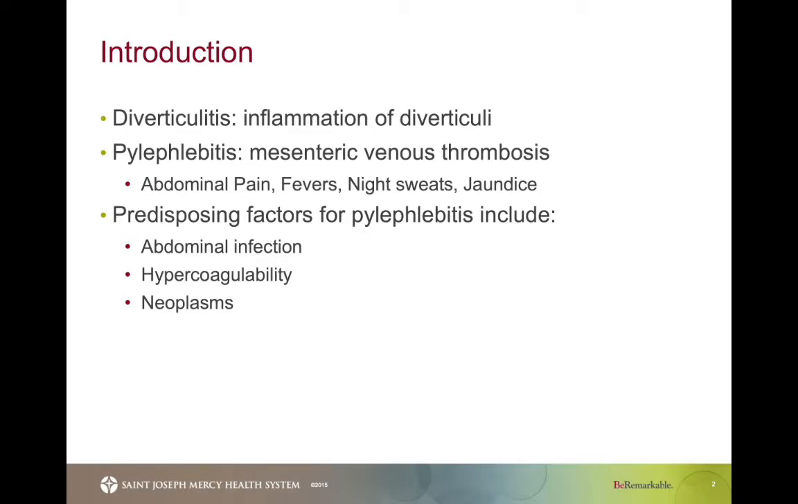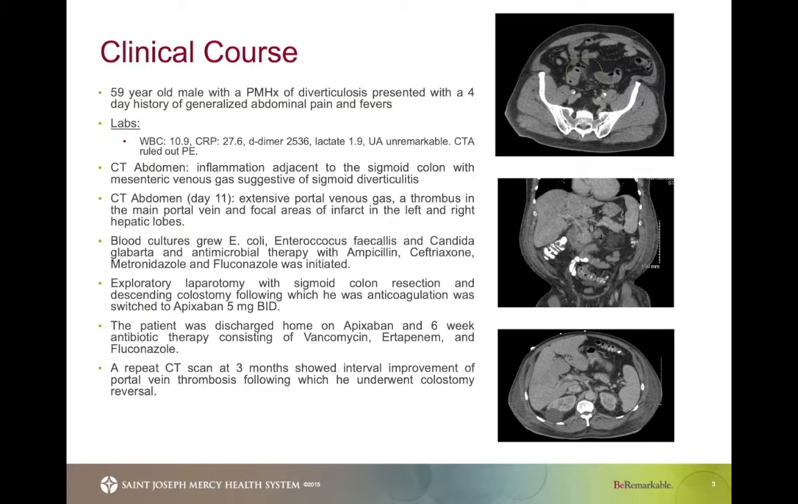And so today I want to present to you a case of a 59-year-old male with a known history of diverticulosis who presented to our emergency department complaining of 4 days of fevers as well as generalized abdominal pain. On admission, he was febrile with a temperature of 101 degrees Fahrenheit as well as a heart rate anywhere between 110 to 120. A CT of the abdomen on admission did show inflammation adjacent to the sigmoid colon with mesenteric venous gas suggestive of sigmoid diverticulitis.